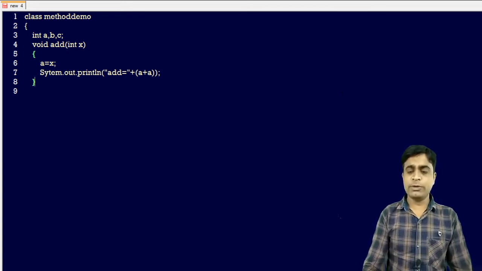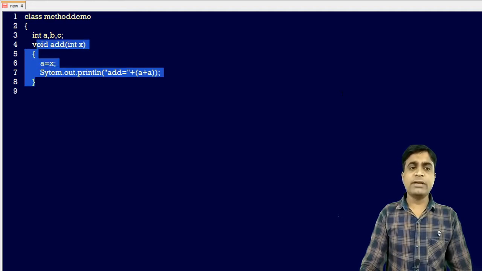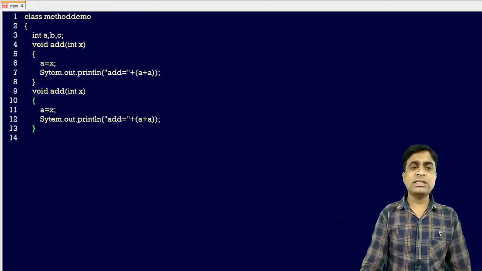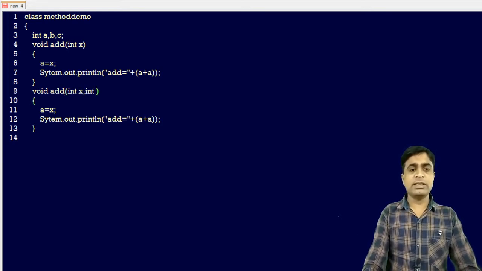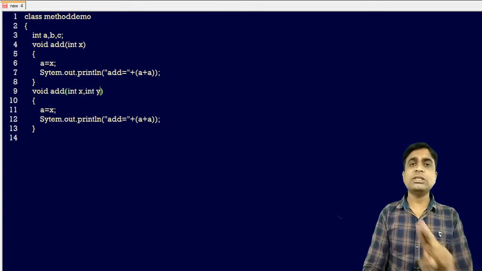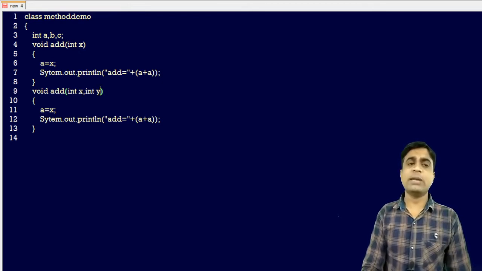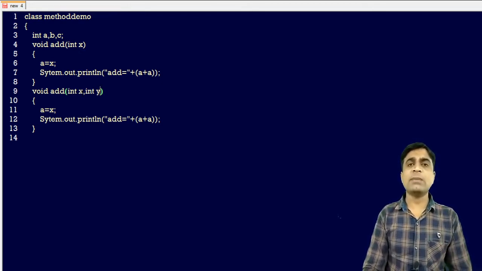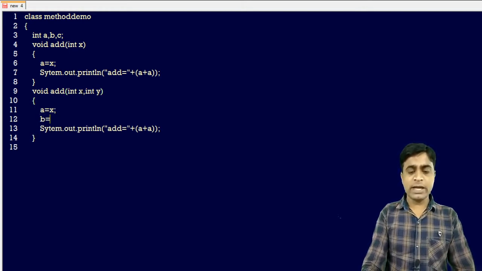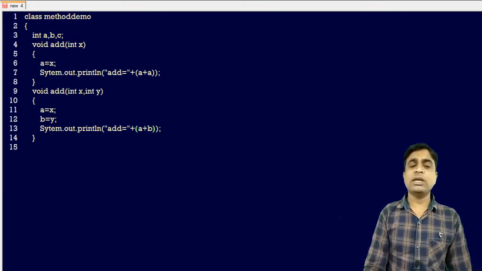So I have created one method, and I just copy-paste it, because the name of the method is the same, add, but in this case I pass two parameters. In the above method I am passing a single parameter. With two parameters, a is equal to x and b is equal to y, and I am printing the value in brackets, addition is equal to a plus b.